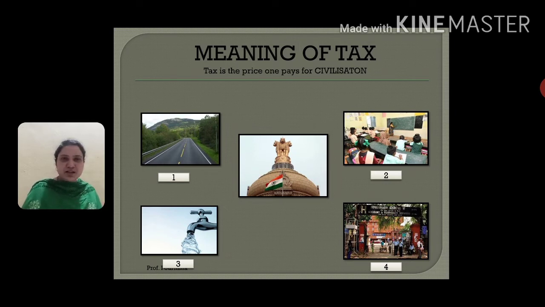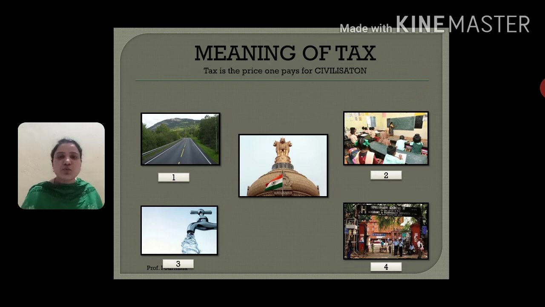Now there are many misconceptions about tax, right? Like people say, why should we pay taxes, we are not going to pay tax, or we don't want to pay taxes. I think the answer for these questions is this: no one is going to construct roads for you, no one is going to construct good schools for you, hospital services will not be provided by anyone, right? For these services we have to pay tax. Okay, I hope you understood what the meaning of tax is and why we pay tax.